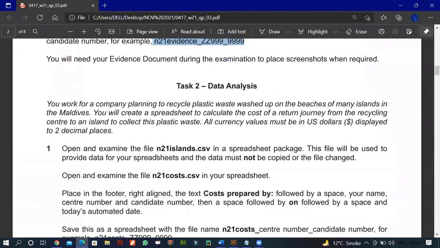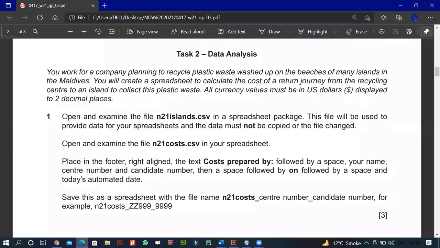So Task 2, data analysis. You work for a company planning to recycle plastic waste washed up on the beaches of many islands in the Maldives. You will create a spreadsheet to calculate the cost of a return journey from the recycling center to the island to collect this plastic waste. All currency values must be in US dollars, displayed to 2 decimal places.